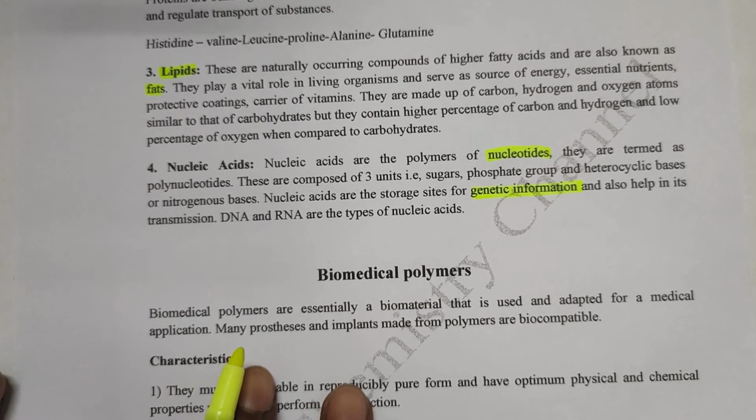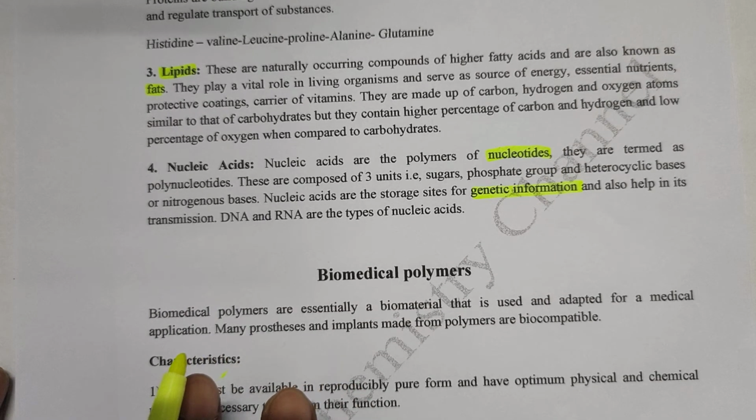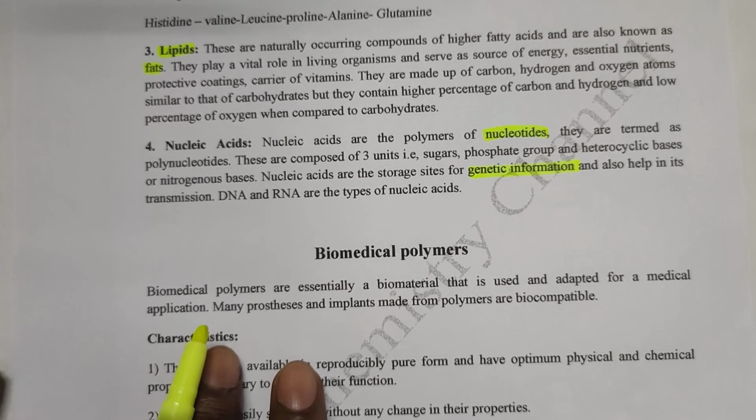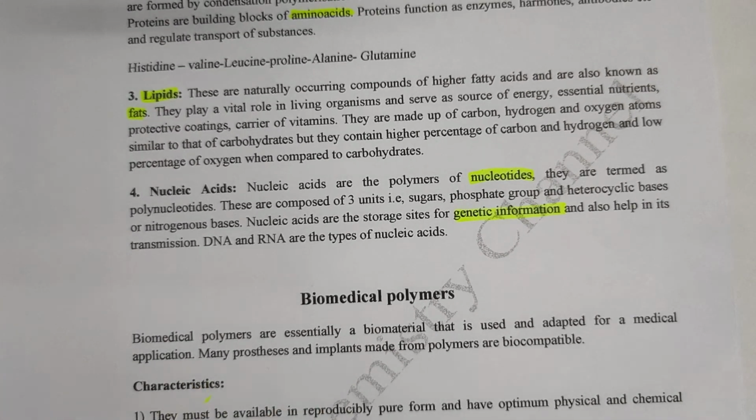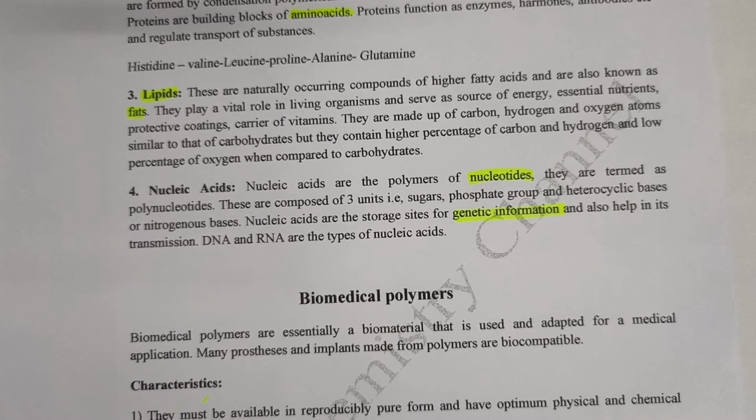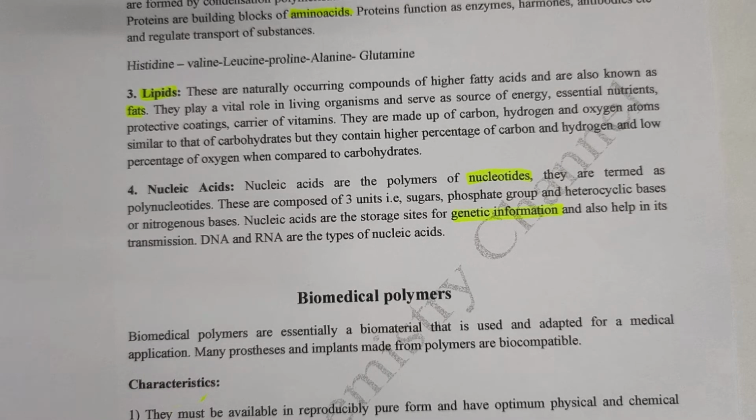DNA, deoxyribonucleic acid, and RNA, ribonucleic acid, are the types of nucleic acids. So biopolymers are obtained from living organisms, mainly carbohydrates, proteins, lipids and nucleic acids.